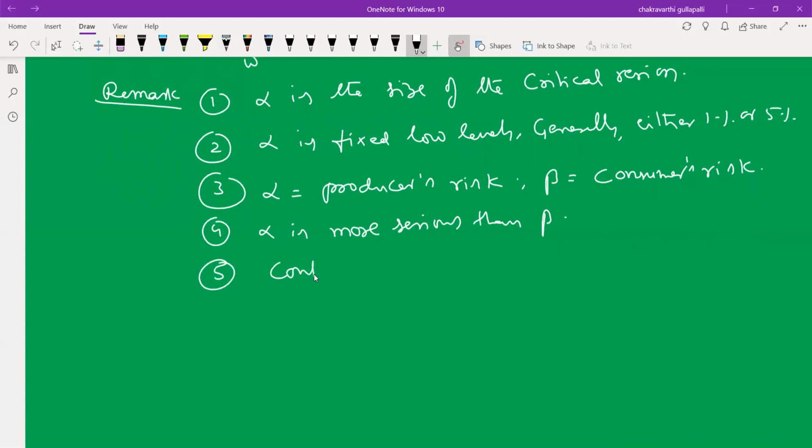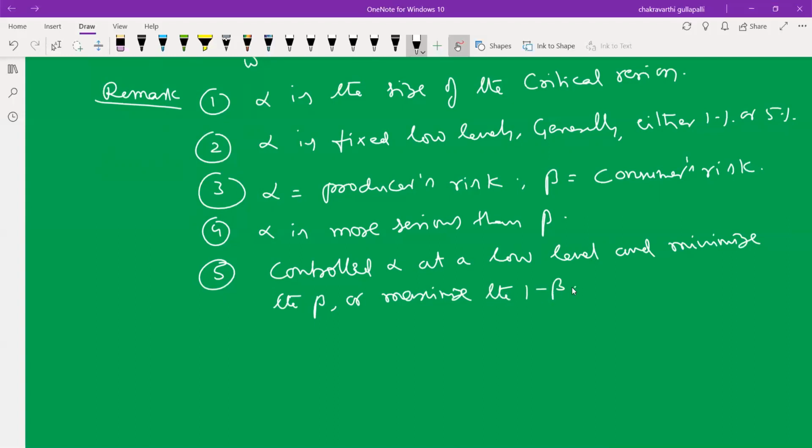Remark 5. Control alpha at a low level of significance and minimize beta, or maximize 1 minus beta. The corresponding test is called the best critical region.